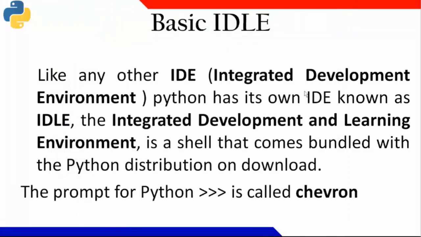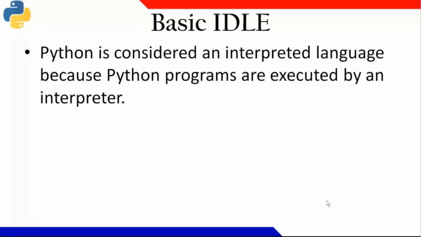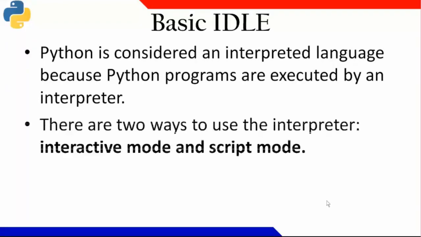Now, whenever the program is properly installed, you will get these 3 lines. This is the prompt of Python. There are 3 greater than symbols. This is called the prompt of Python, and this is known as the chevron. Fine. Let us directly go.